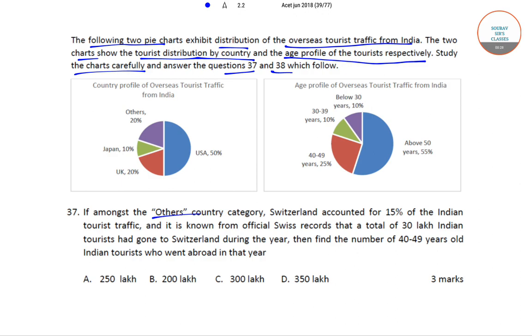If among the others country category, Switzerland accounted for 15% of the Indian tourist traffic, and it is known from official Swiss records that a total of 30 lakh Indian tourists had gone to Switzerland during the year, then find the number of 40 to 49 years old Indian tourists who went abroad in that year.